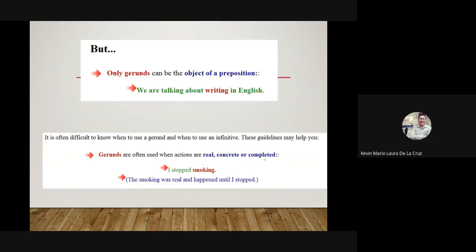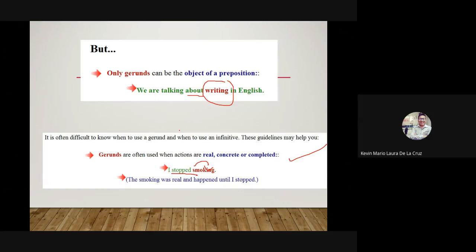Yes, here is just a fast review of what I told you, that after some verbs we have to use verbs with ing, right? Que después de ciertos verbos vamos a agregar pues verbos con ing. Just consider that thing. Okay. Here, do not forget that as I explained you before, here we see a verb with ing. That is because before that verb with ing, we see here a preposition. So do not forget about that rule, please.